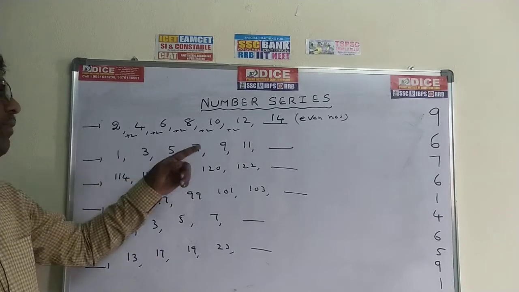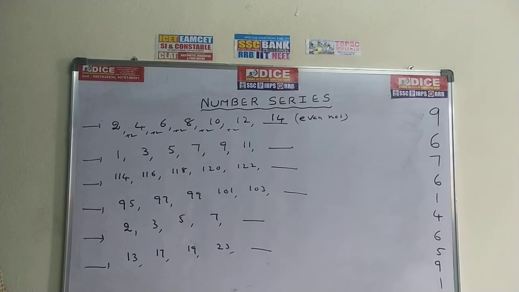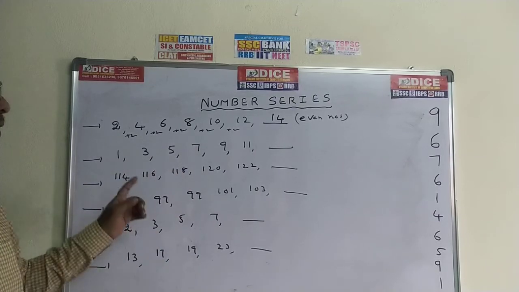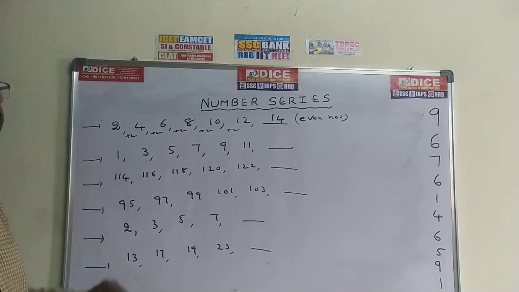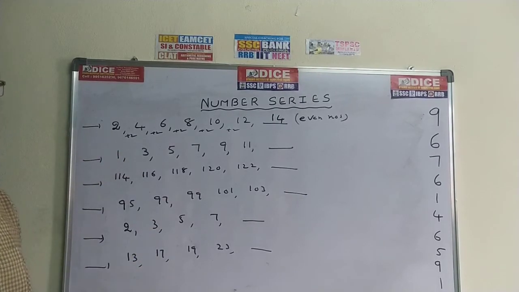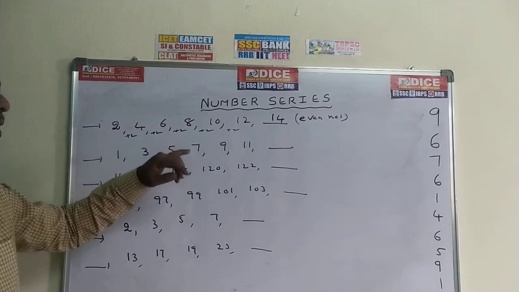1, 3, 5, 7, 9, 11 and so on. If you observe these numbers 1, 3, 5, these are all odd numbers. Whenever you get 1, remember 1 is not a prime number. Prime numbers start from 2. That's why this is compulsorily an odd number series: 1, 3, 5, 7, 9, 11.